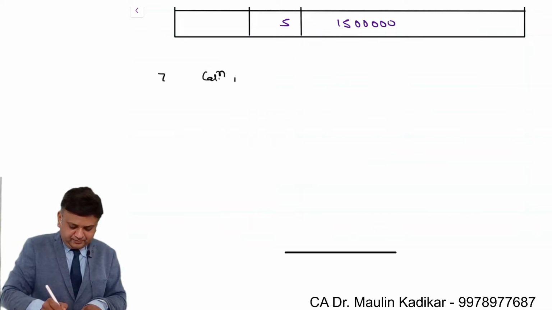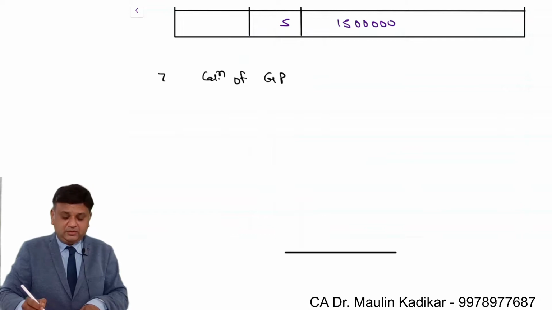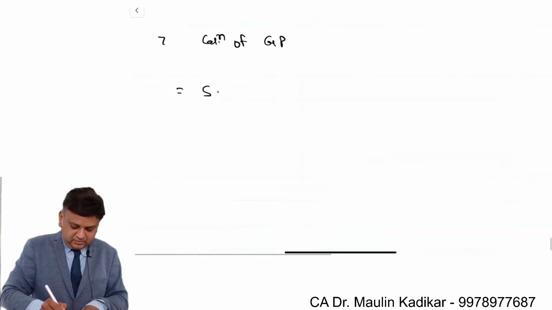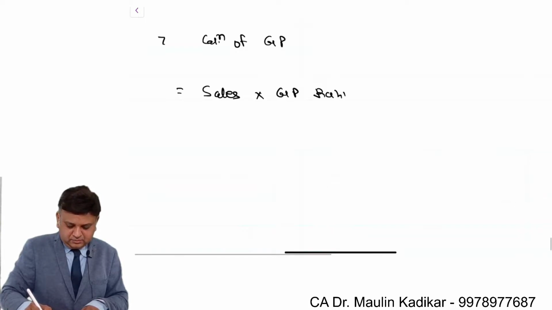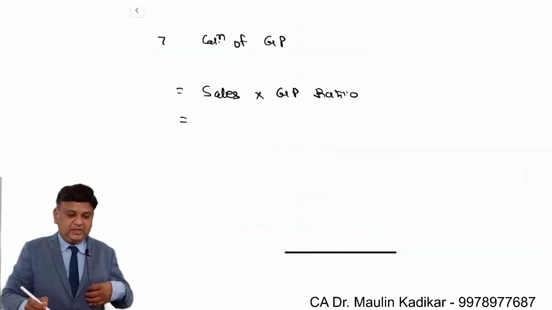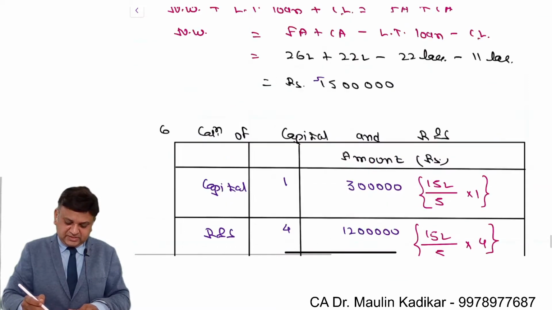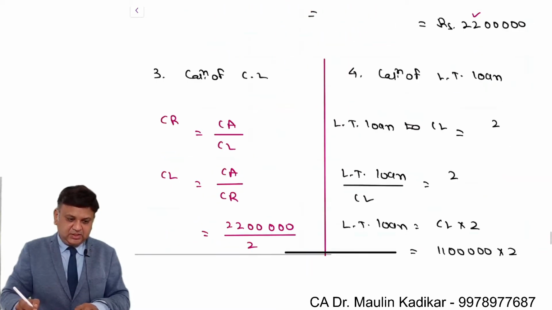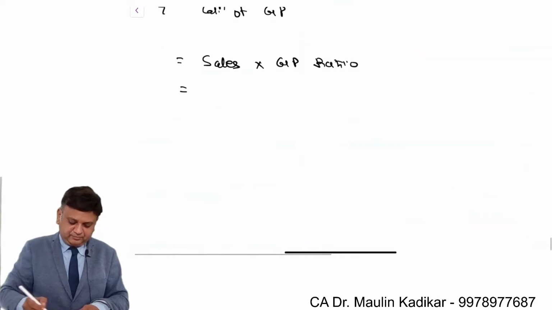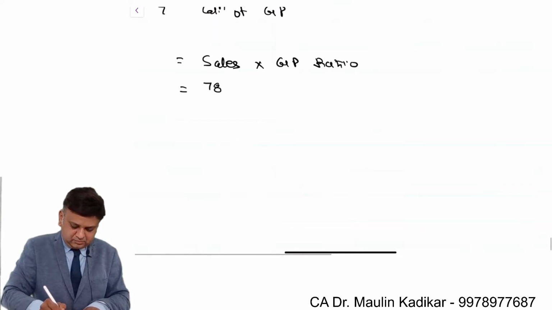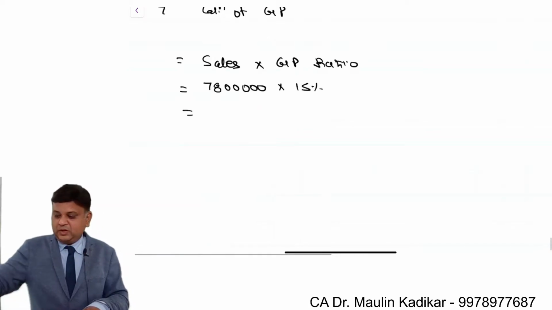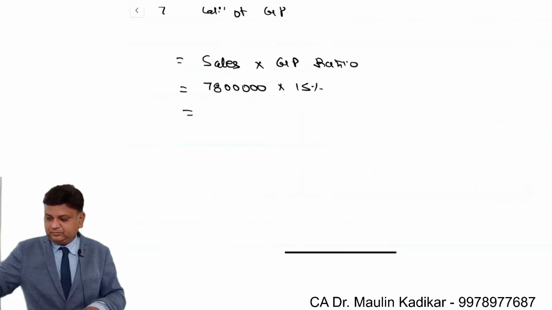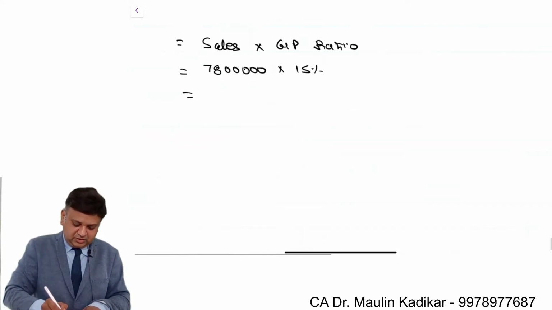7th, calculation of gross profit. How to find it? Sales into GP ratio. What is the sales value? Sales value is an amount of rupees 78 lakhs into 15%. So the gross profit is 11,70,000.